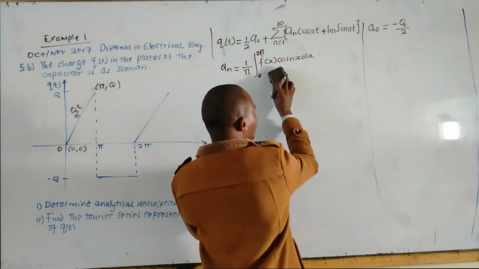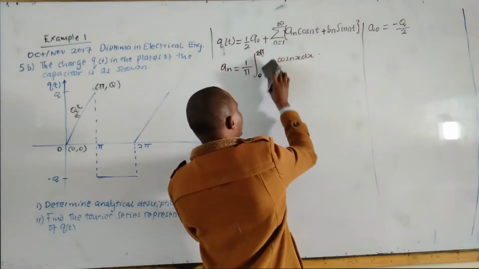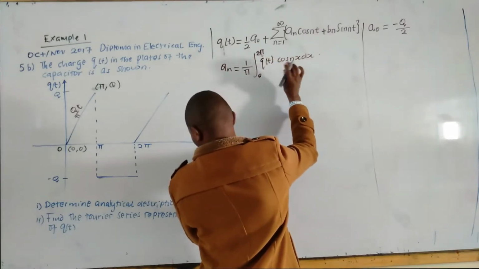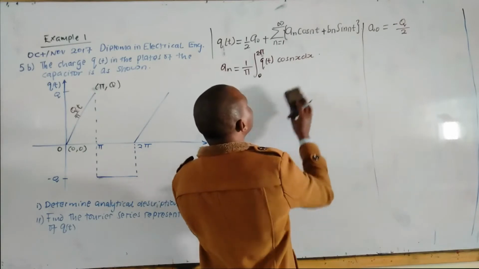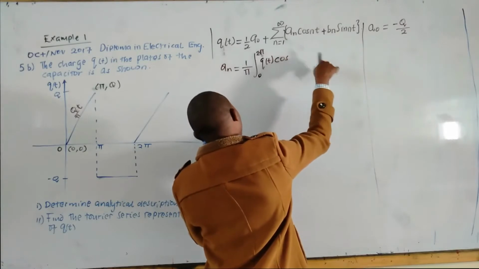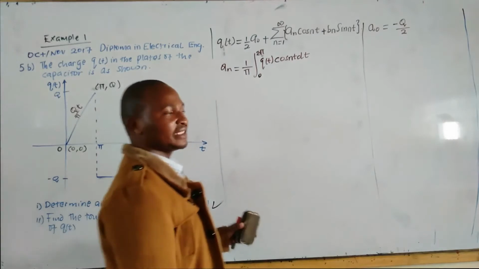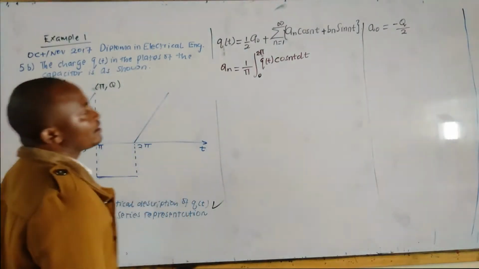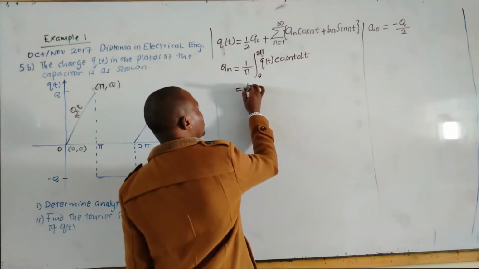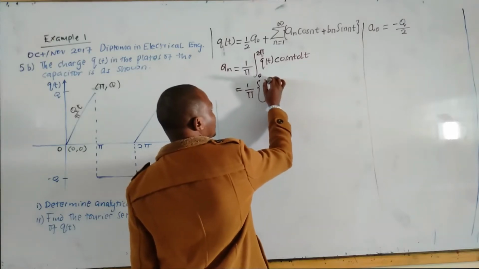And again, we are not dealing with a function of x, but we are using a function of q. Function of t, because instead of using variable x, we use variable t, cosine t dt, which gives us 1 over pi integral.